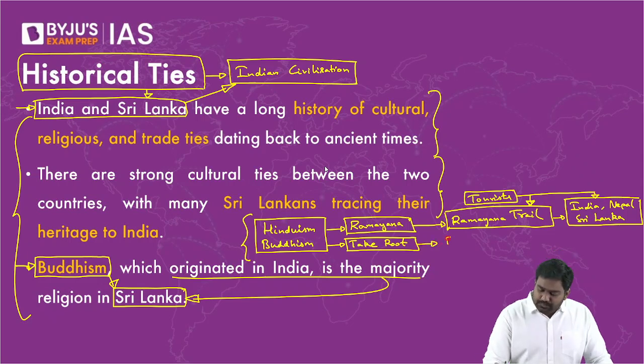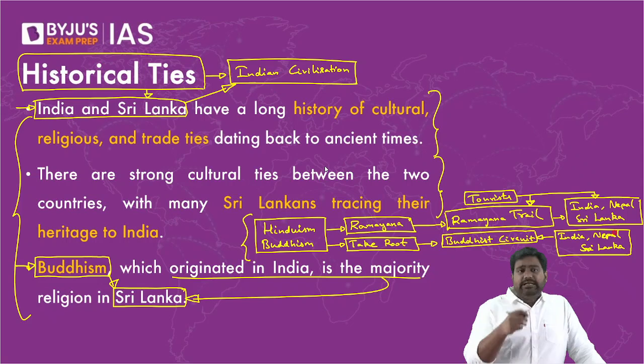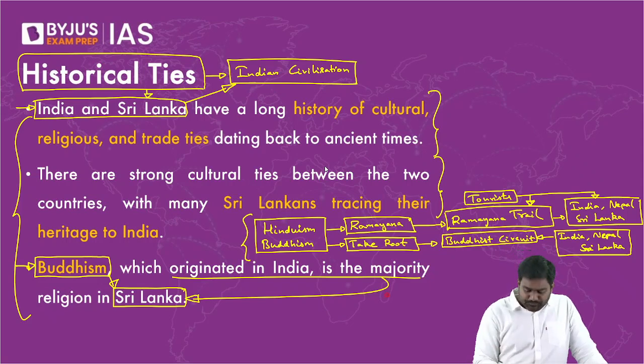Similarly, we have the Buddhist Circuit initiative, which we have been studying from the first class. The Buddhist Circuit, which we are creating with Nepal, and Sri Lanka is obviously a focus country for this project. We are improving the tourist facilities and connectivity for sacred Buddhist sites. And Sri Lanka is definitely one of the focus countries of the Buddhist Circuit initiative. For example, we recently inaugurated the Kushinagar International Airport at Uttar Pradesh. Have you heard of Kushinagar? It's an important Buddhist pilgrimage site.